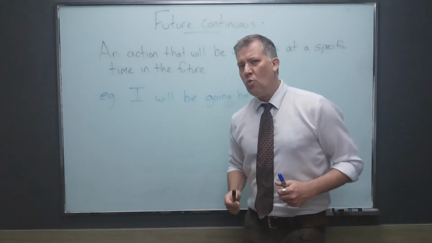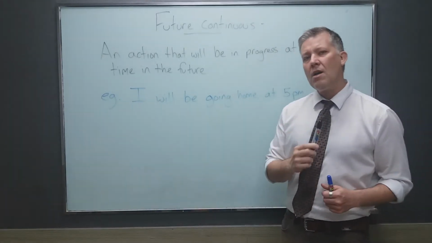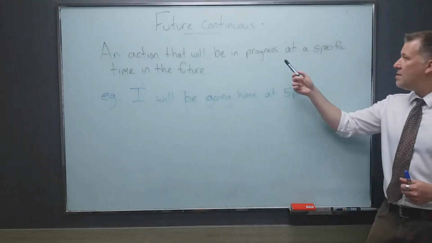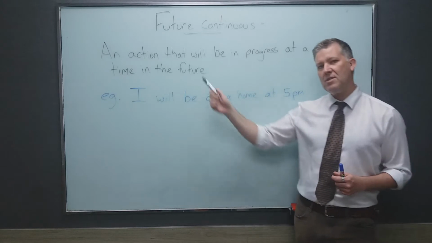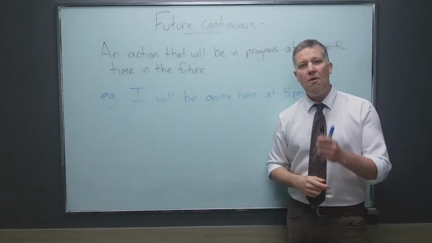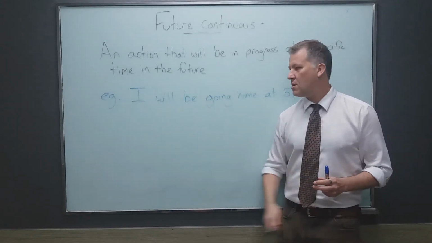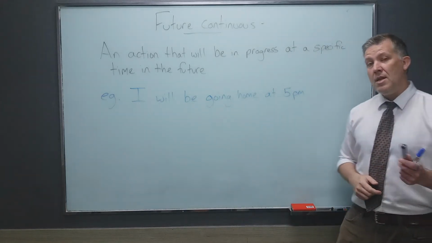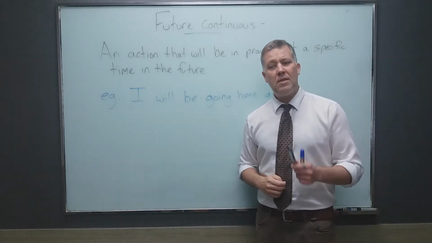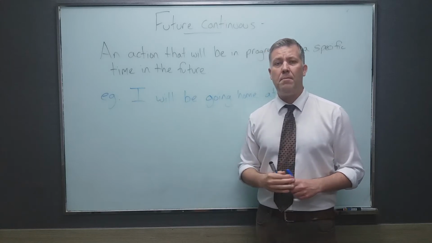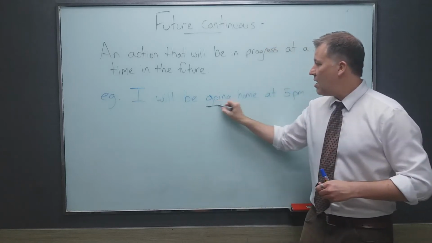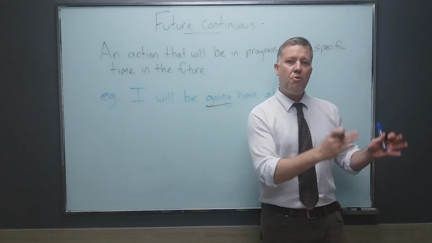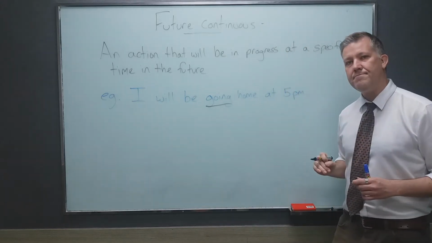Okay, now we use future continuous to talk about an action that will be in progress at a specific time in the future. For example, let's take a look at this sentence. I will be going home at 5 p.m. Now again, this does not mean that I will start to go home at 5 p.m., but this action of going will be in progress at this time.